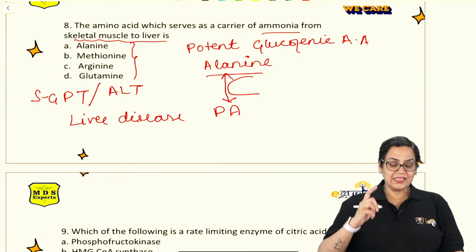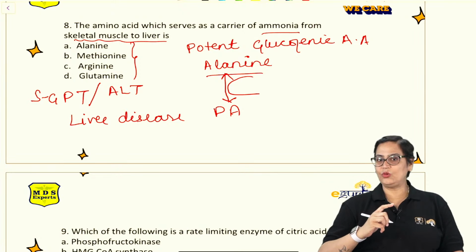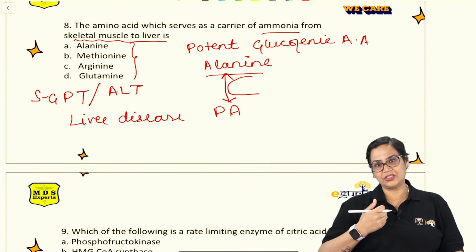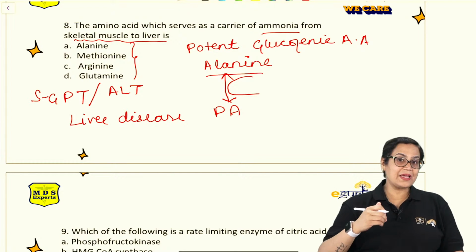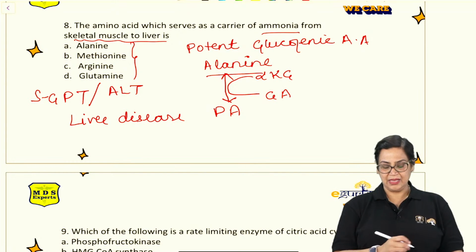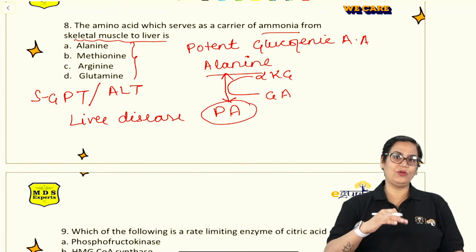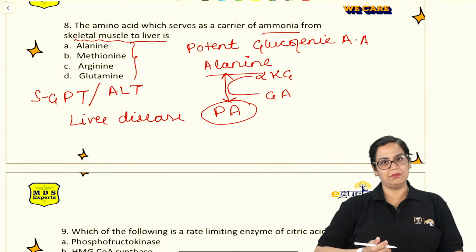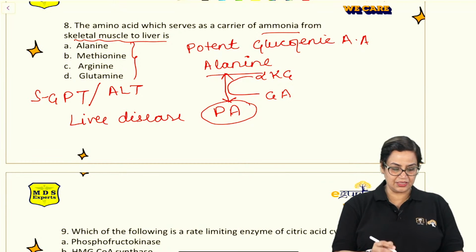So alanine is the most potent glucogenic amino acid because gluconeogenesis is taking place when? During starvation. So this alanine will be converted into pyruvic acid, and this is the reaction with alpha ketoglutarate and glutamic acid. And this pyruvic acid now will undergo gluconeogenesis, forming glucose to give energy to the muscle. So the answer to this question is alanine.